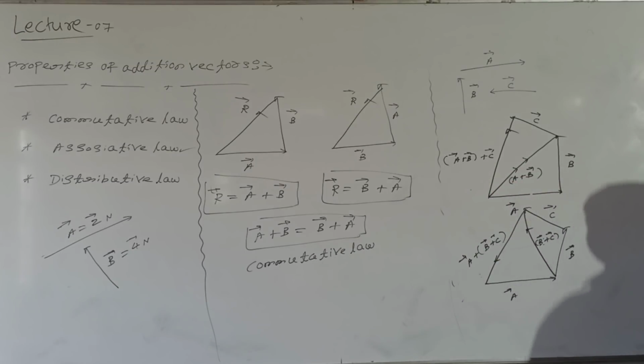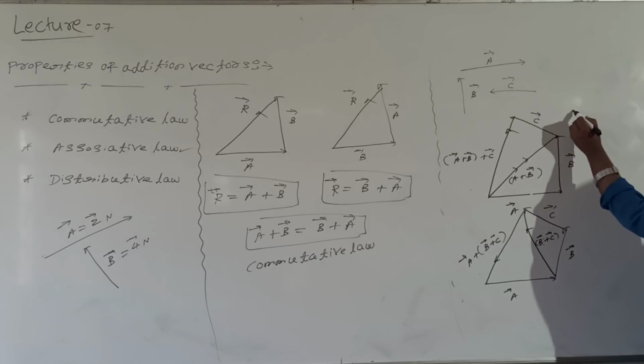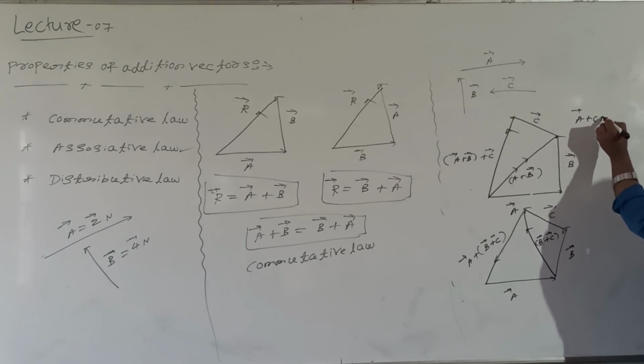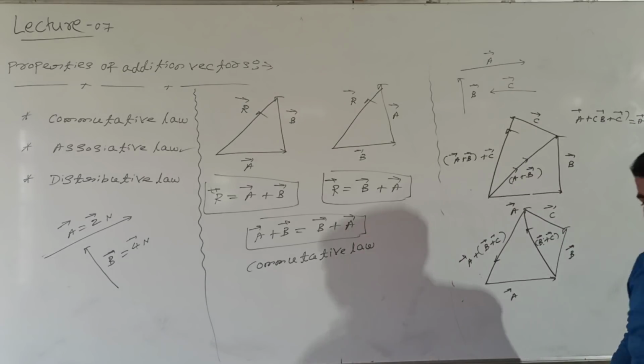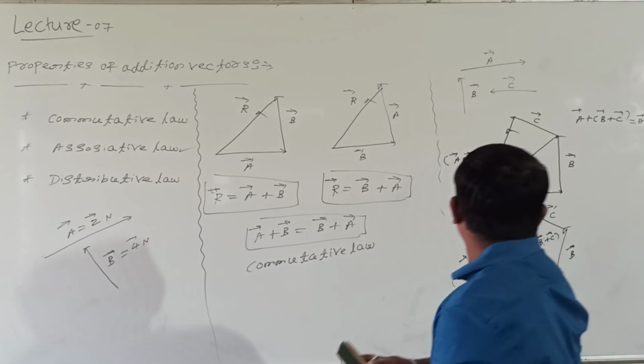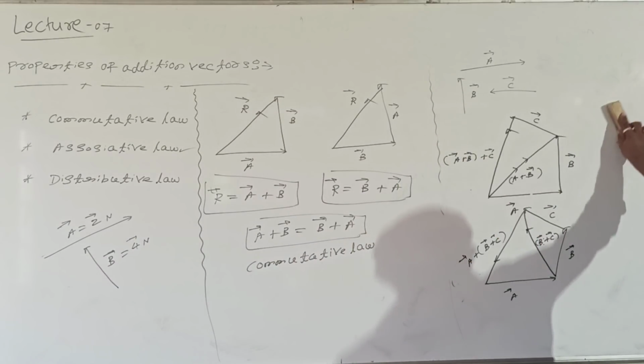Then from this one how to write? A plus into bracket B plus C equal to A plus B equal to. Shall I take here? Look at it. See here, I will write here directly.